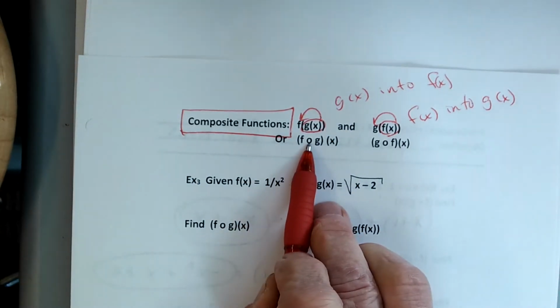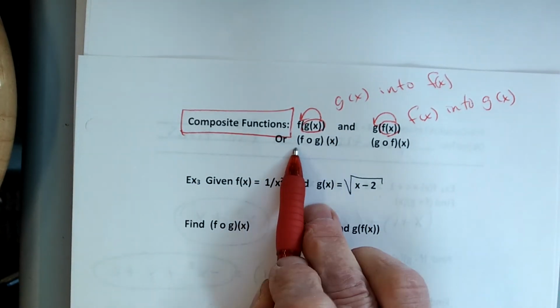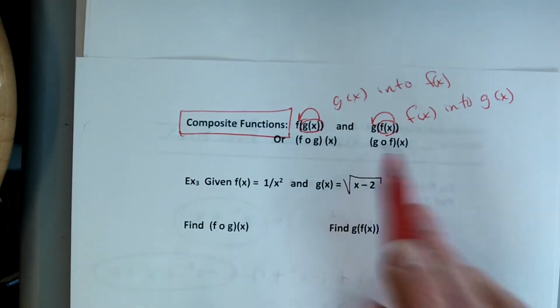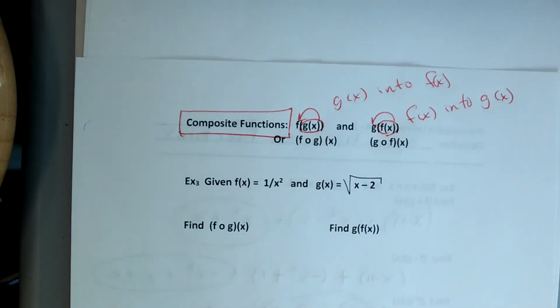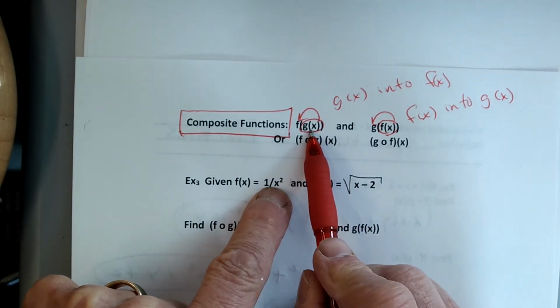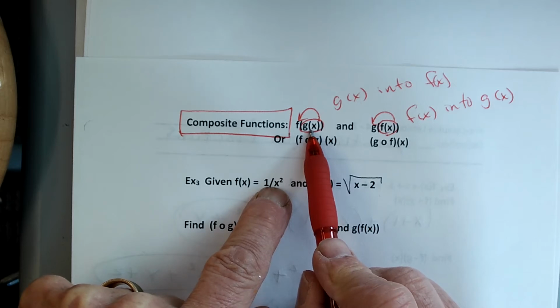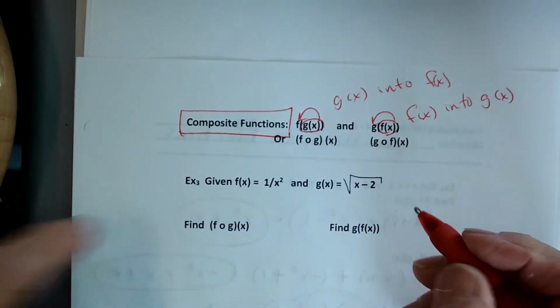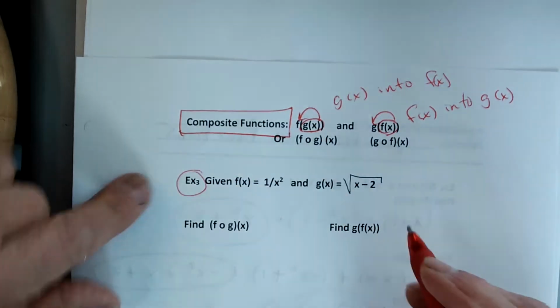And this little open symbol means the same thing. G goes into F, and F goes into G, okay? It's just these weird symbols. What it really means is you can put the entire equation into the other. So let's take a look at example 3, and I'll go slowly, okay?